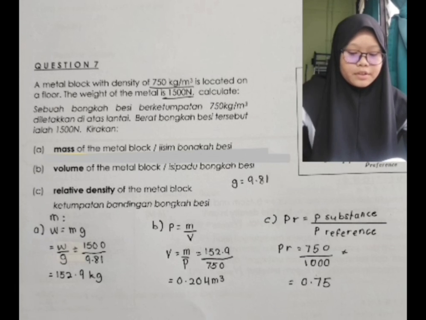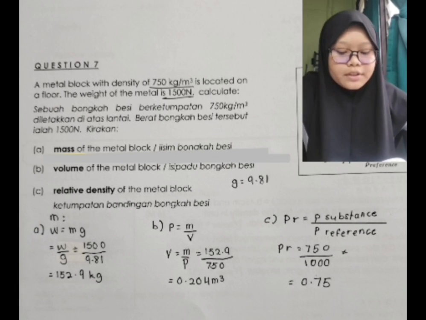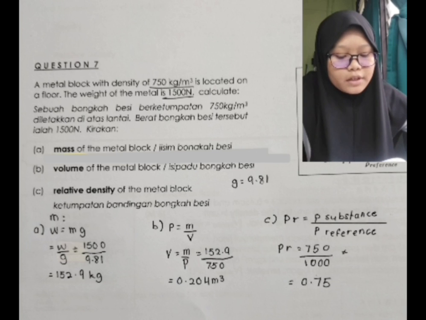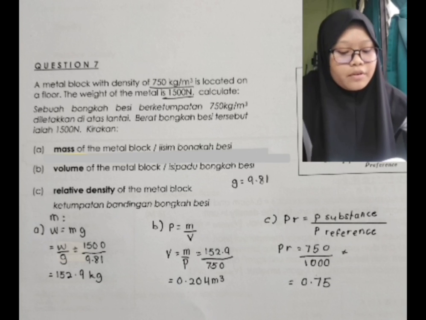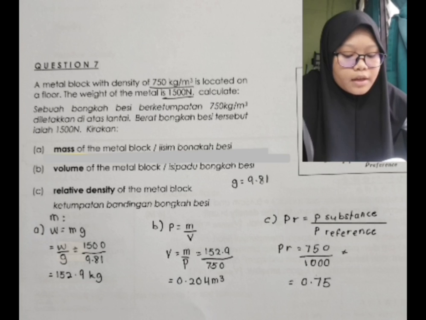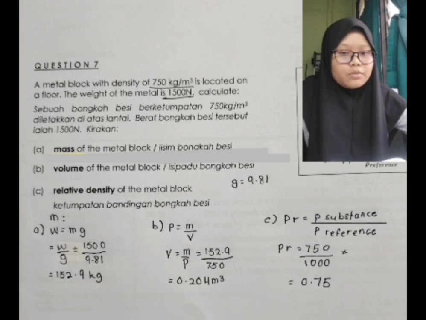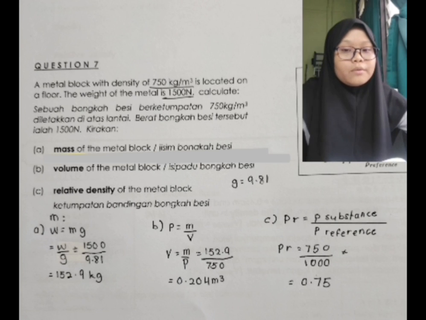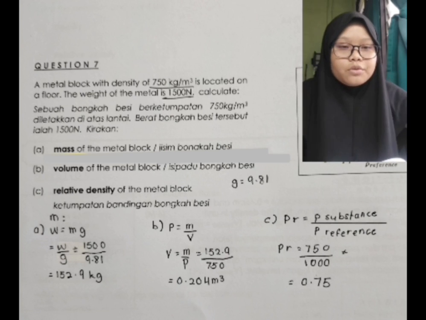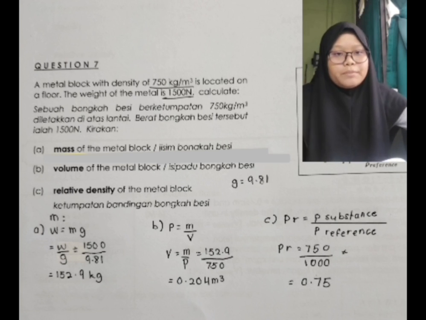Hello everyone, today I'll be explaining about the subtopic of solid and fluid, which is density. Question 7. A metal block with density of 750 kilograms per cubic meter is located on a floor. The weight of the metal is 1,500 Newton. For part A, we need to find the mass of the metal block.